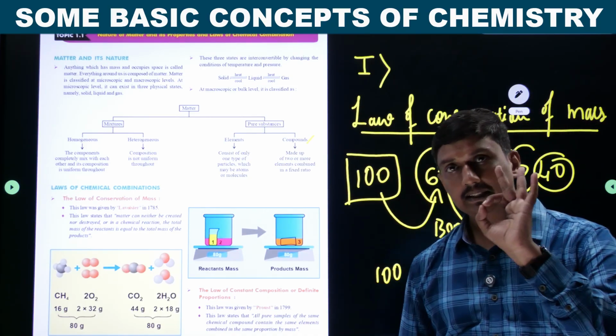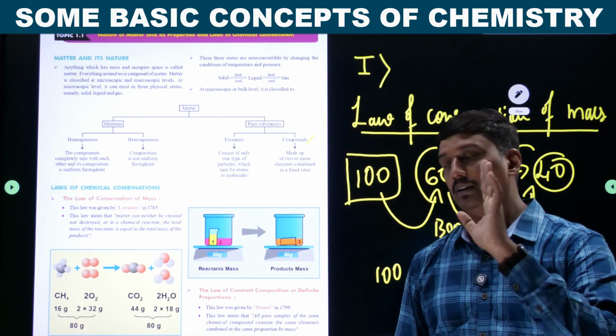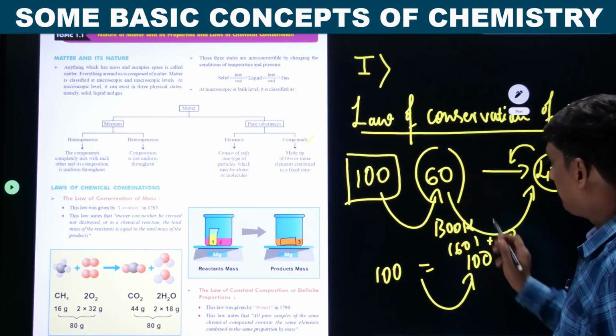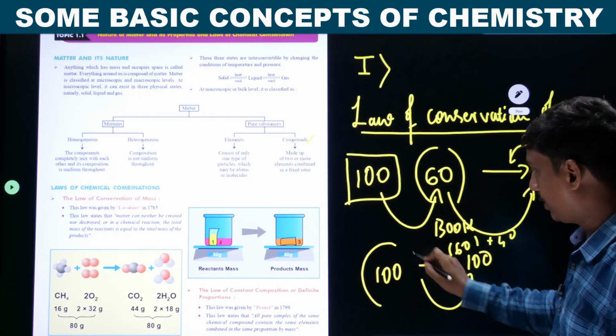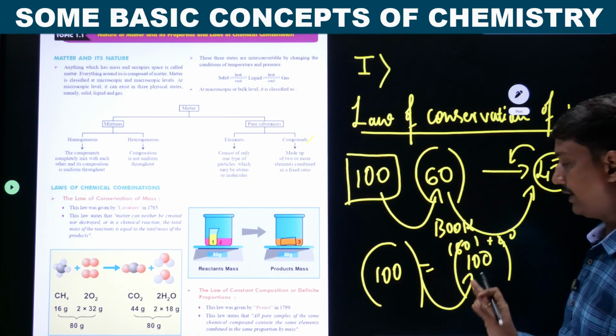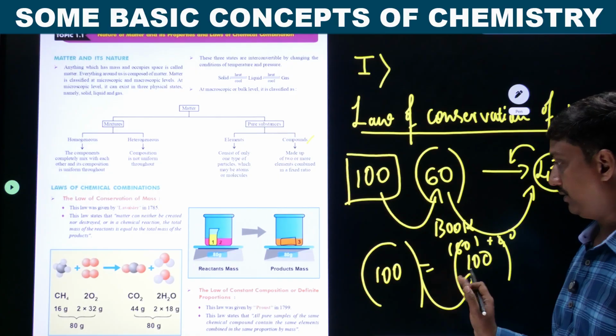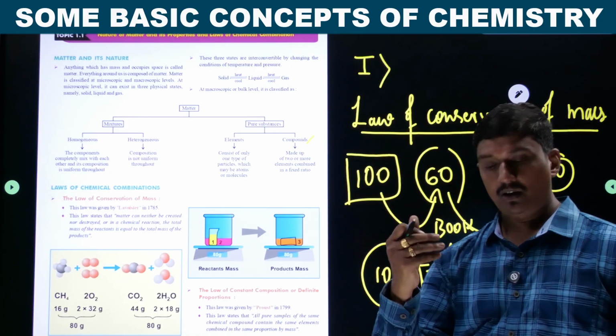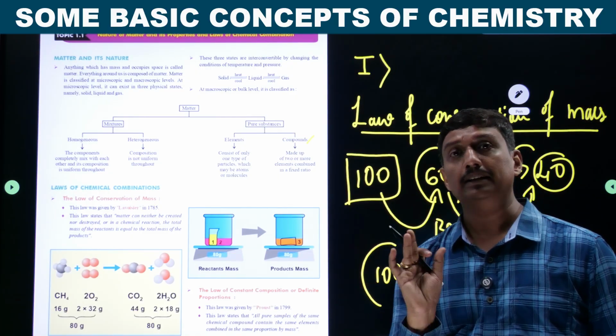So it implies that how much you have in the beginning, that much is left at the end. It should be balanced. It should not exceed and it should not decrease.